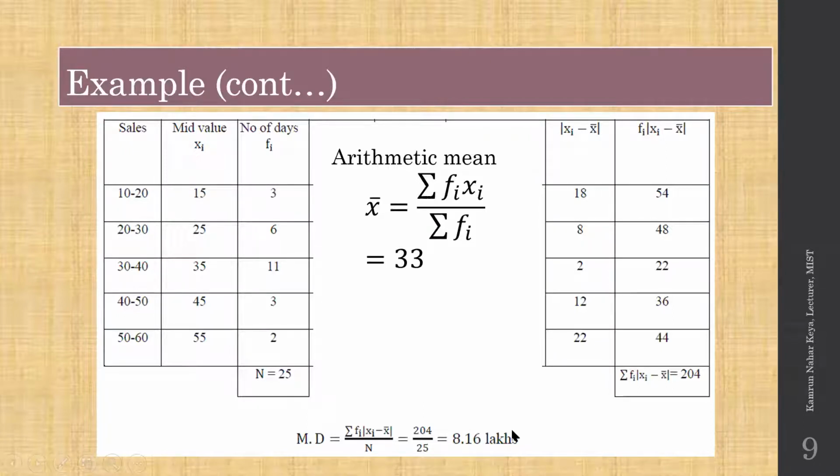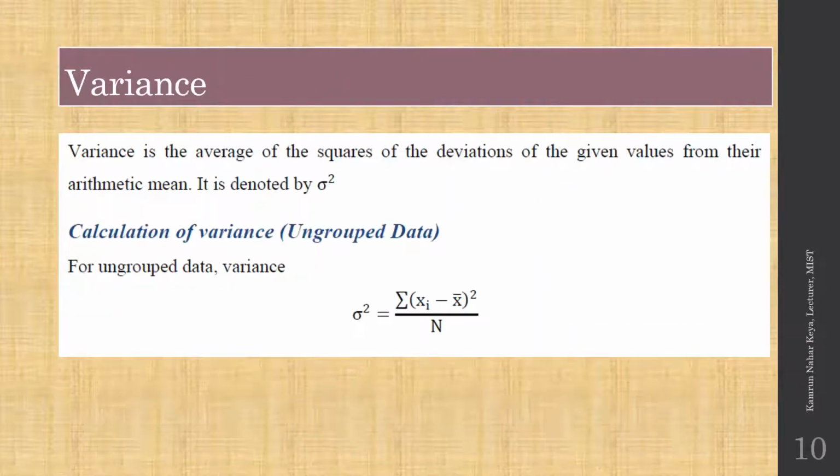So this is the formula, and the calculation of this mean deviation is very easy. So let's go to the next part. What is variance? Variance is basically the average of the squared deviation of the given values from their arithmetic mean.